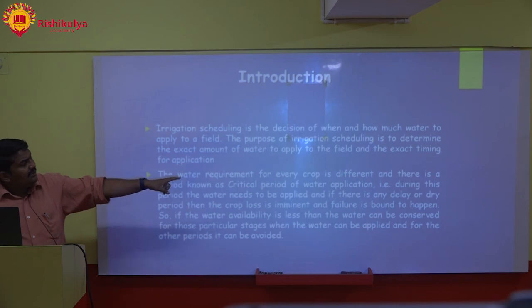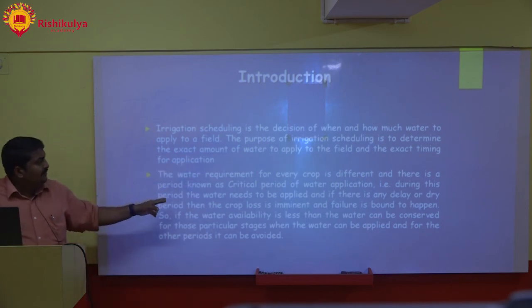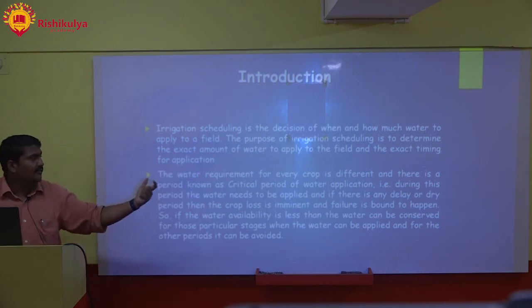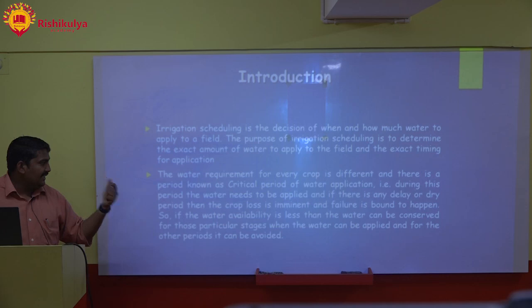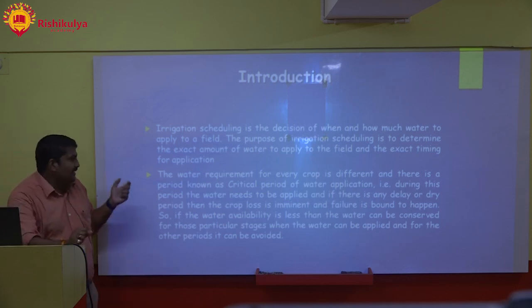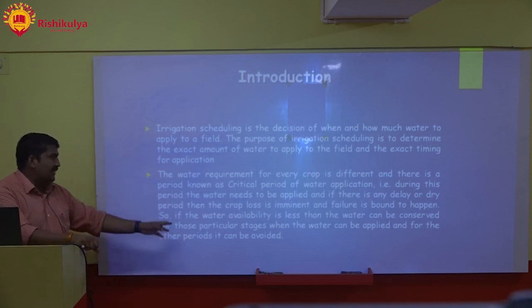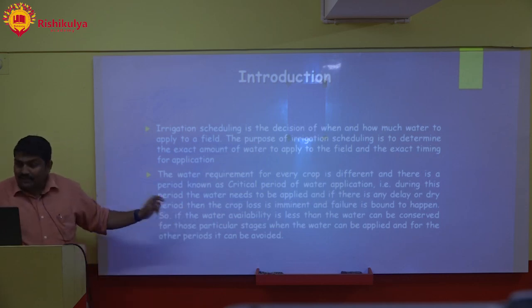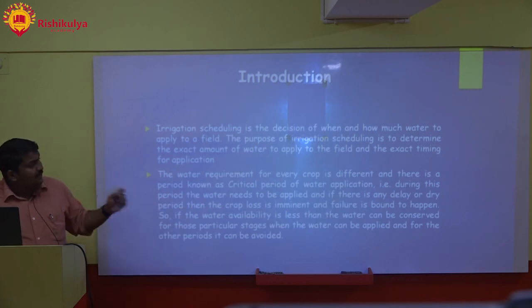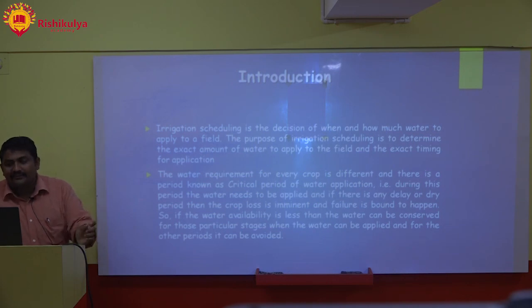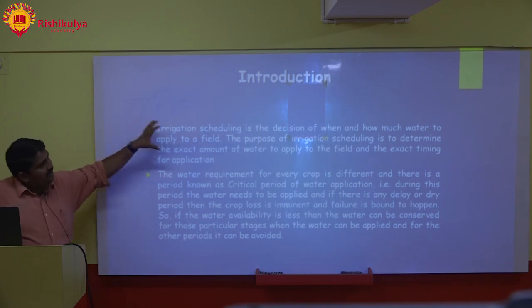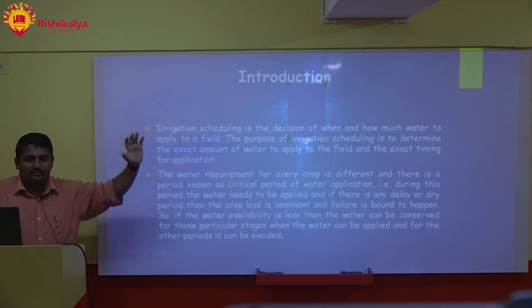The water requirement for every crop is different, and there is a period known as the critical period of water application. During this period the water needs to be applied, and if there is any delay or dry period, then crop loss is imminent and failure is bound to happen. For that particular period, if you do not provide water, the crop will fail.